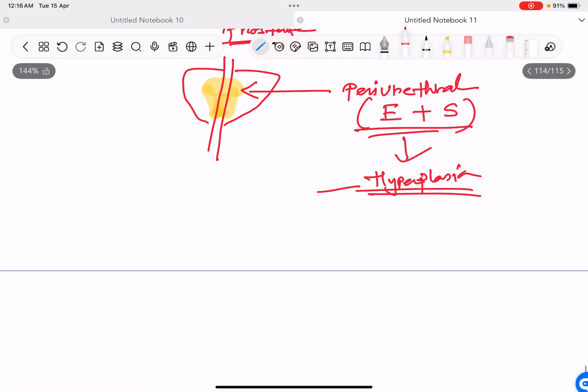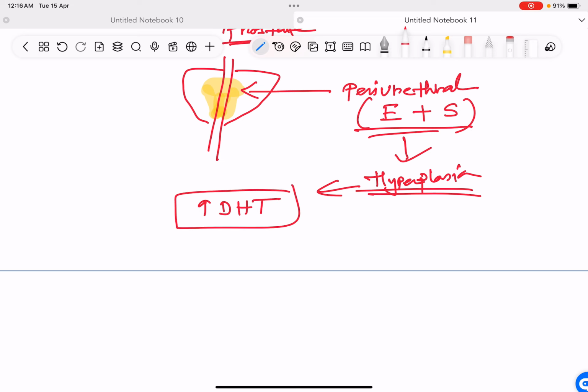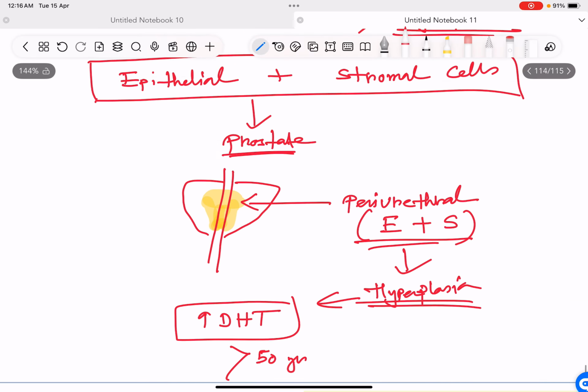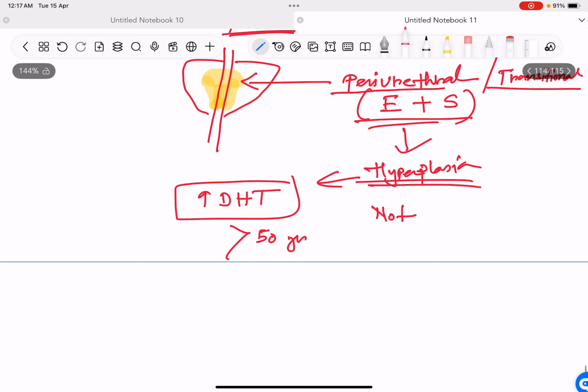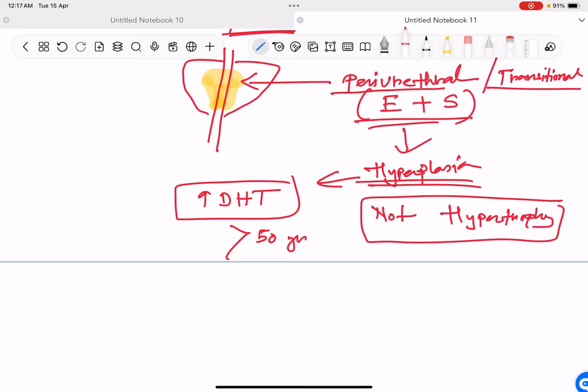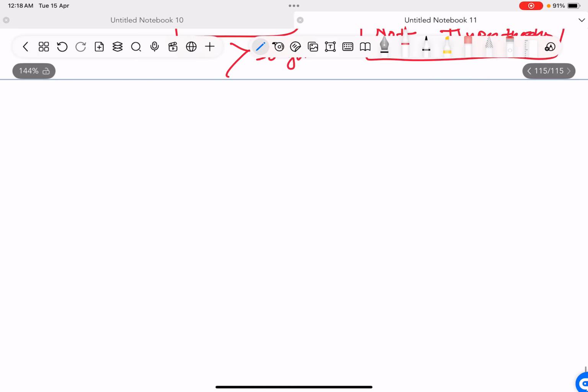Why? The pathology is due to increased dihydrotestosterone activity that happens with elderly men over 50 years of age. It affects predominantly the periurethral zone, also known as the transitional zone. So the periurethral zone, also known as the transitional zone, is the site where DHT activity causes the thickening, resulting in hyperplasia, not hypertrophy. Remember this, not hypertrophy.